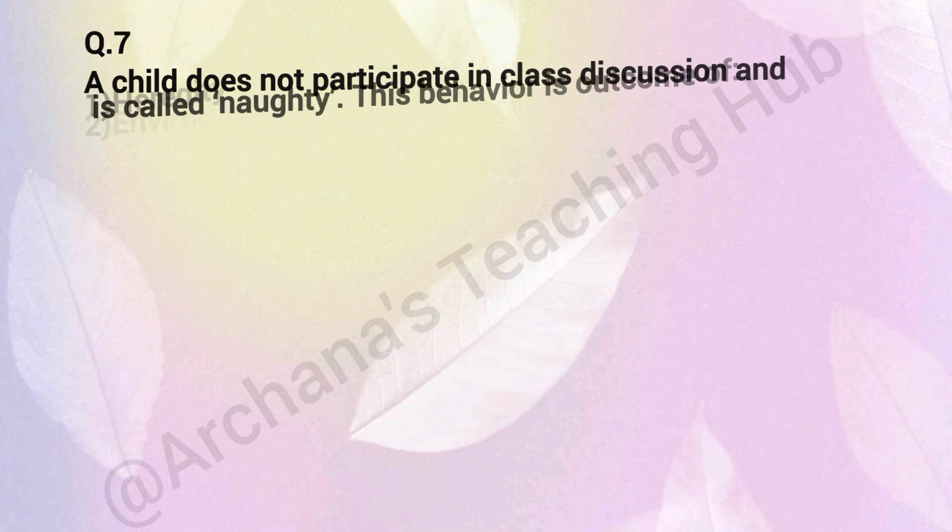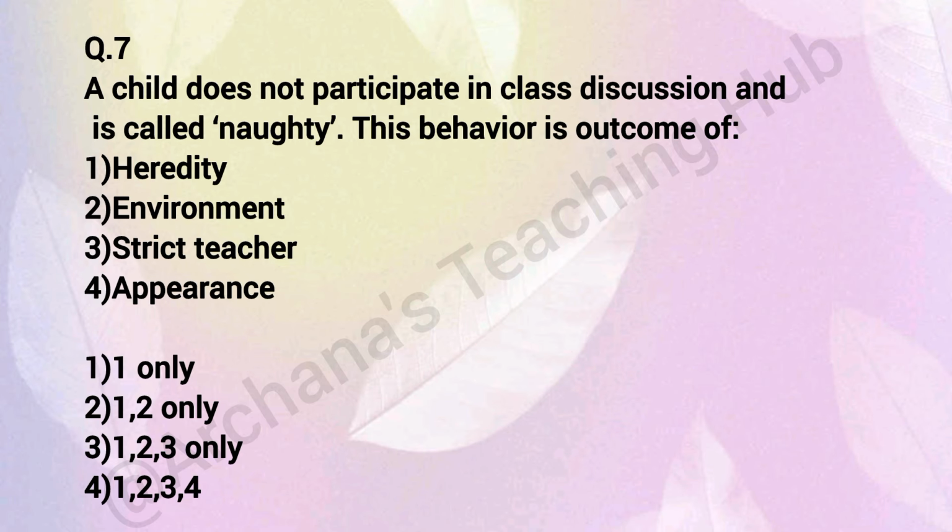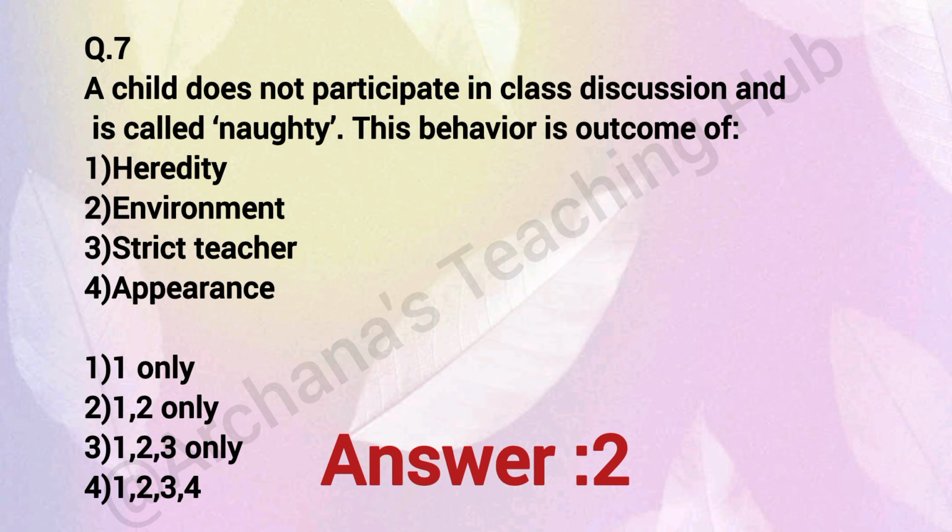Question number 7. A child does not participate in class discussion and is called naughty. This behavior is the outcome of: 1. Heredity. 2. Environment. 3. Strict teacher. 4. Appearance. Option 5. Only 1. Option 6. 1 and 2 only. Option 7. 1, 2, 3 only. Option 8. 1, 2, 3, 4. Correct answer is 6. 1 and 2 only, meaning heredity and environment. Both heredity and environment affect behavior.